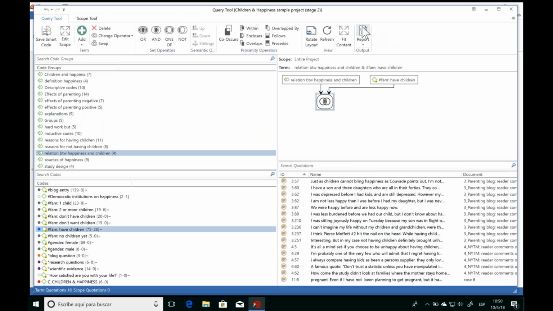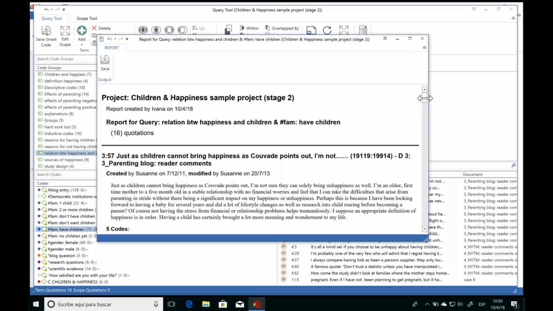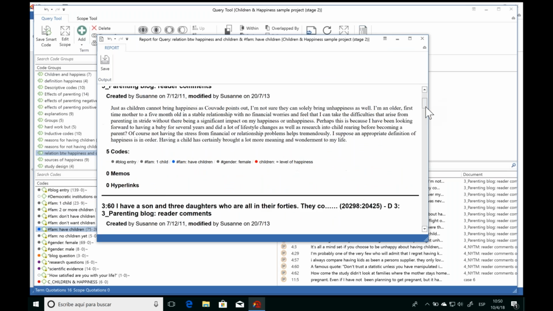We can save this result by exporting a report, just like we saw before. And in this case, we even have some automatic report options. So instead of manually ticking all the different boxes of the information, we can just click on one of these, and then we'll have all the content and the comments put together.